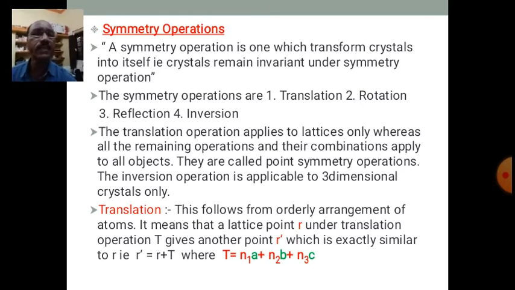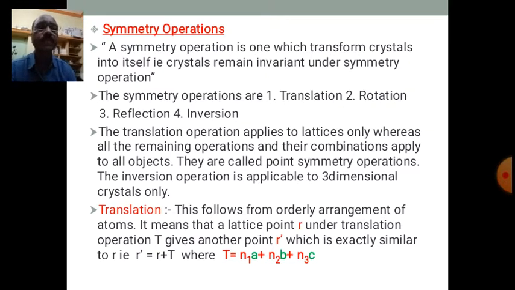T is the translation operation, and n1, n2, n3 are arbitrary numbers which may be integers or fractions, and a, b, c are fundamental translation vectors. So, this is the translation symmetry.